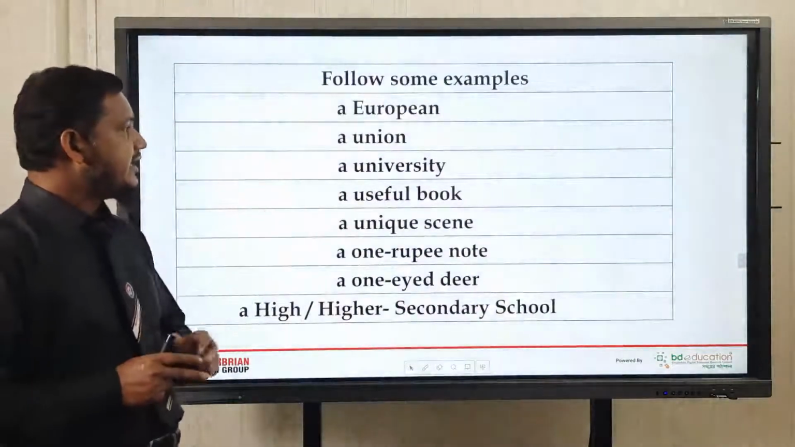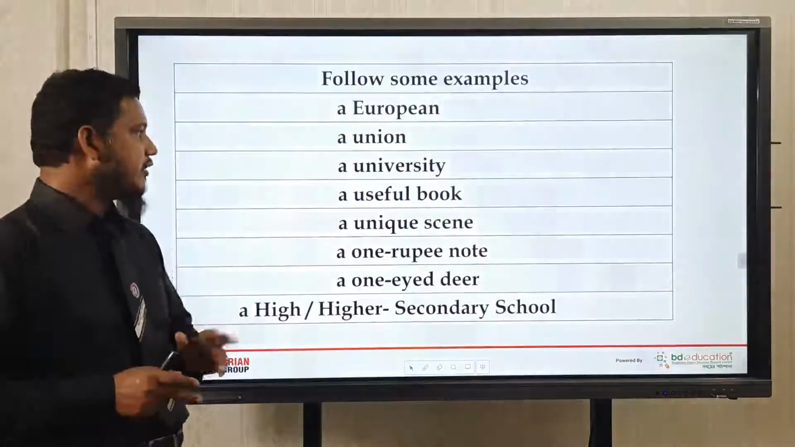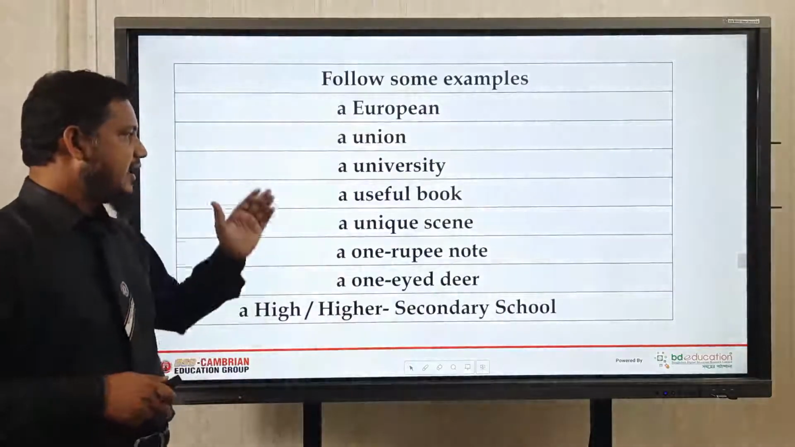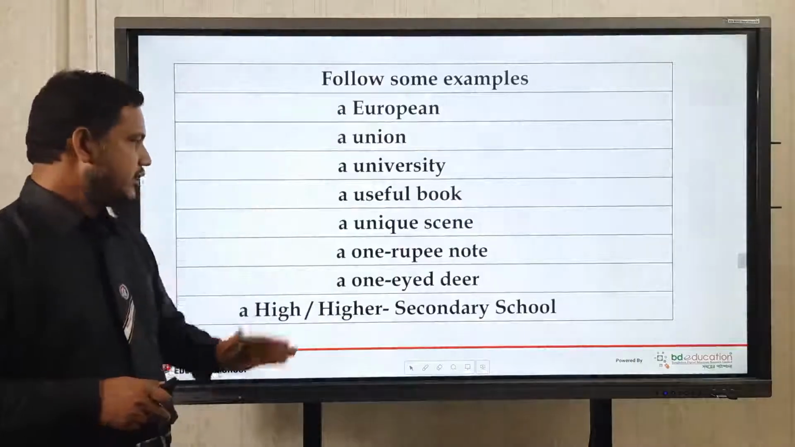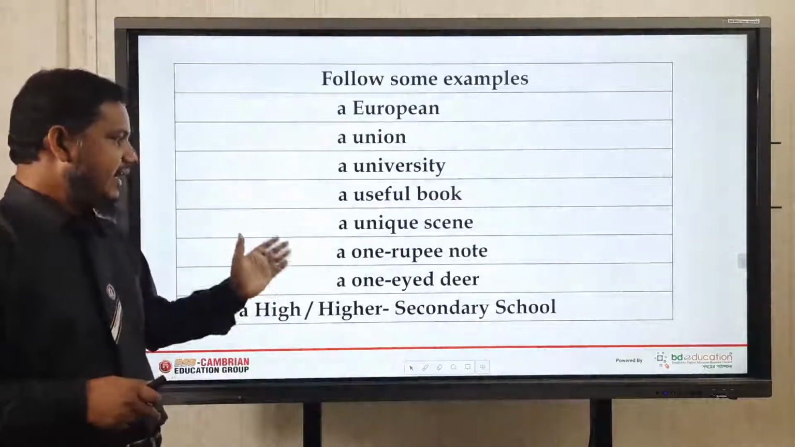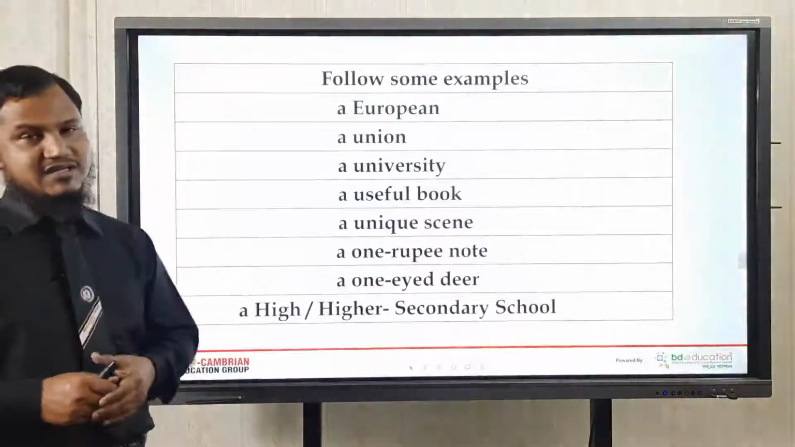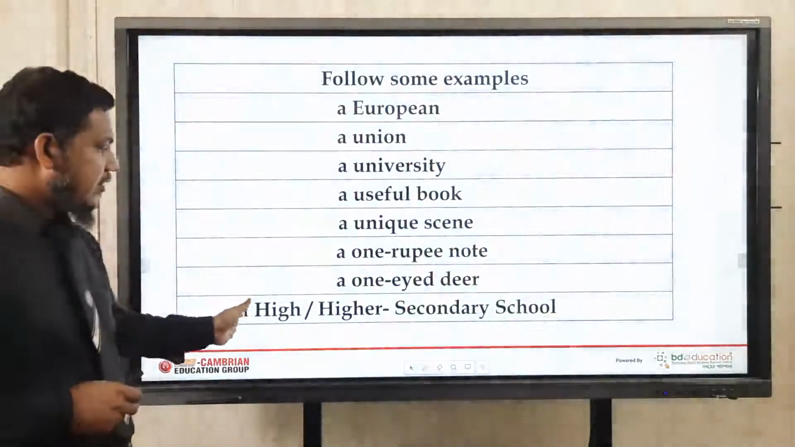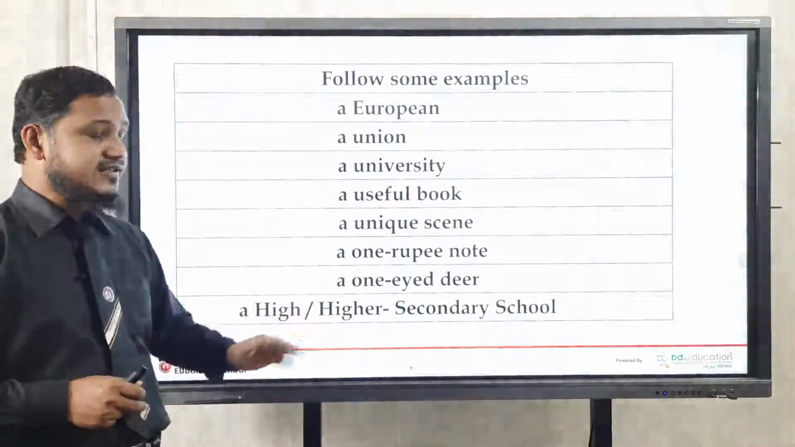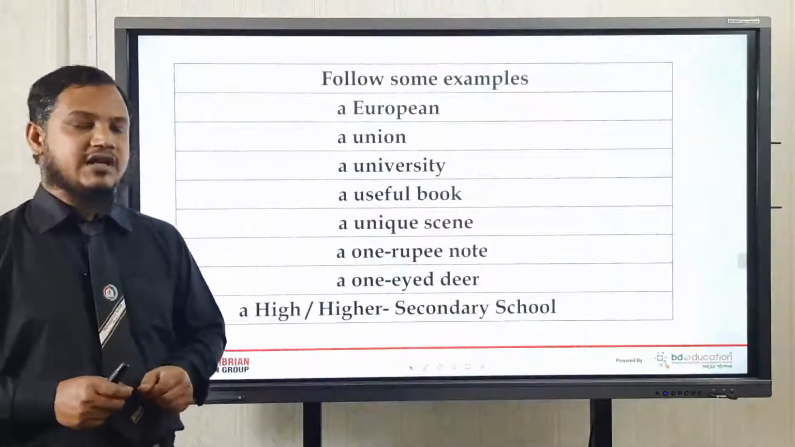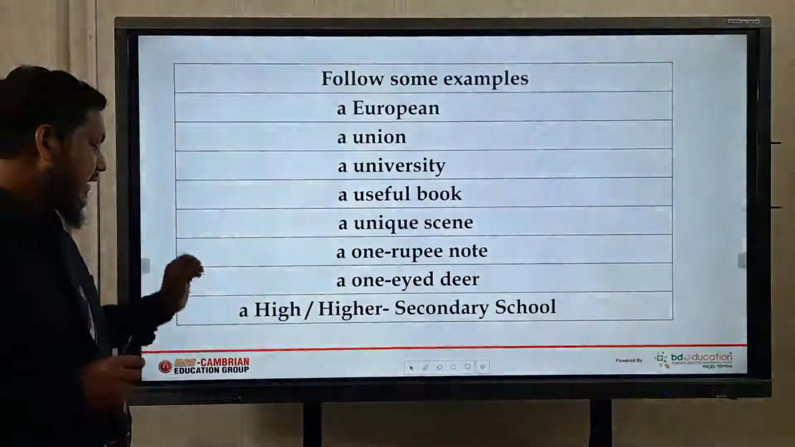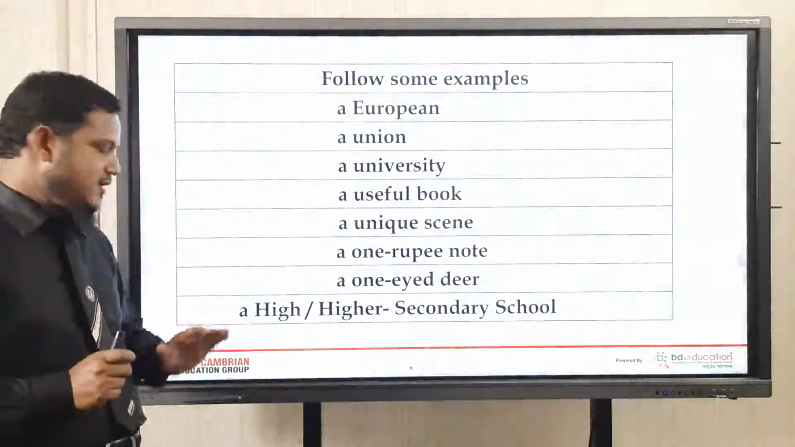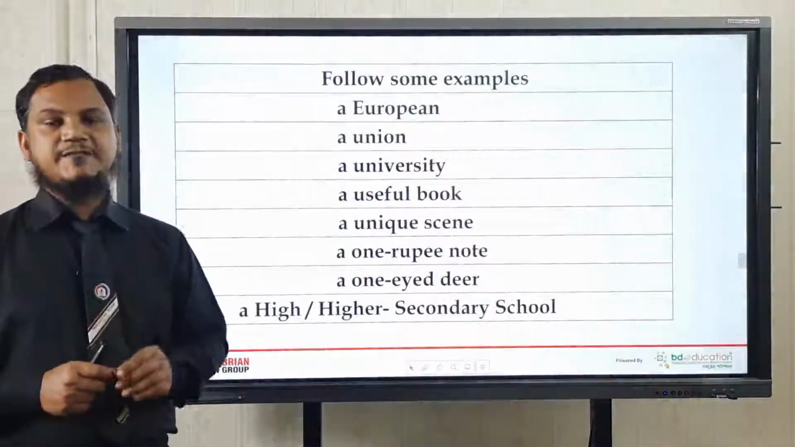Then the next one is union. A union. A university. A useful book. A unit. A one pillow. A one-night deer. And then you can also see that there are some other words starting with a consonant sound, and you must use the article a before the consonant sound if it is singular.